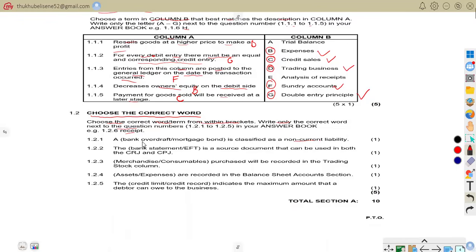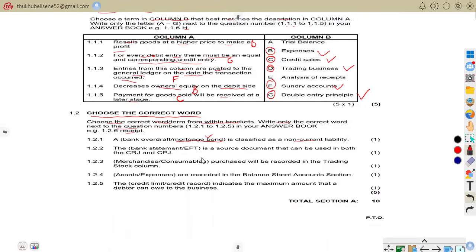So we have bank overdraft or mortgage bond. The correct word there is mortgage bond. A mortgage bond is a long-term loan used to buy property. Therefore, it is a non-current liability.